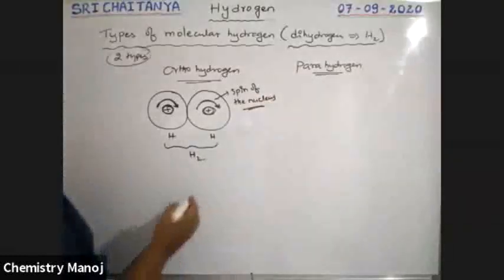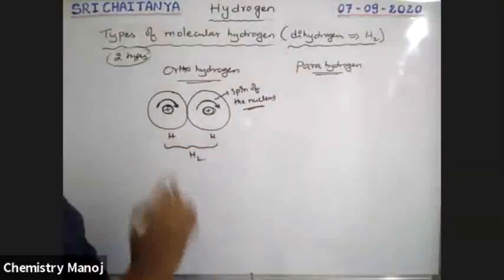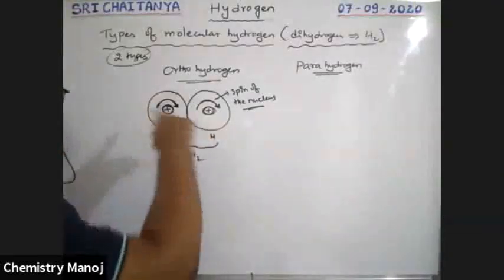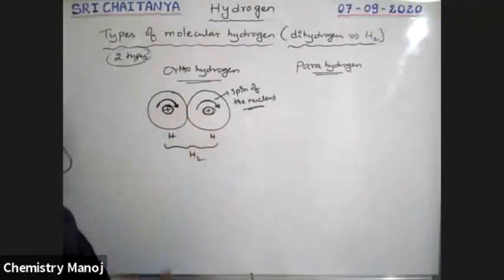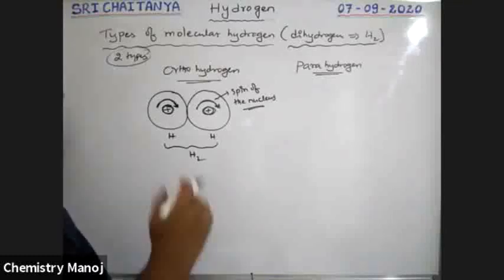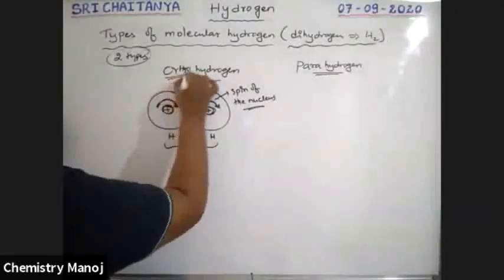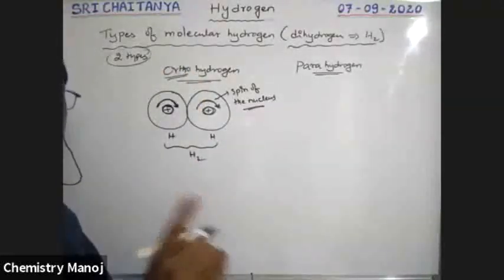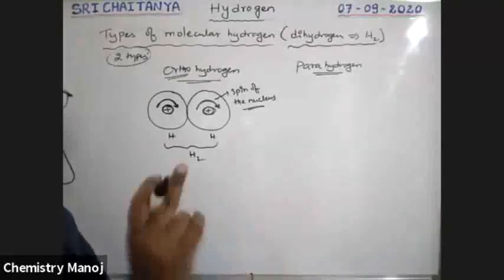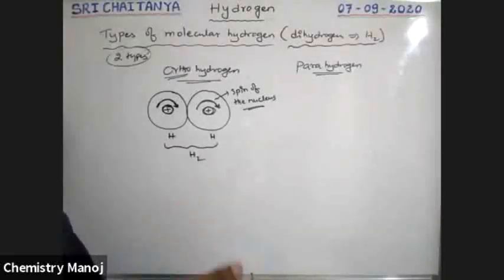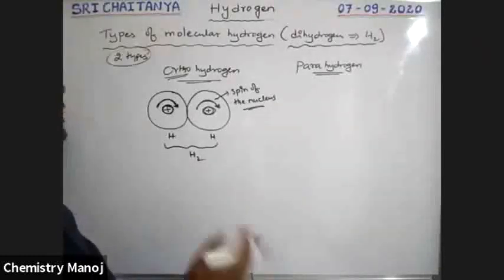Both the spins of the nuclei of hydrogen atoms are in the same direction, either clockwise or anti-clockwise. So that type of hydrogen is called orthohydrogen. That is the molecular hydrogen in which both nuclear spins are in the same direction.